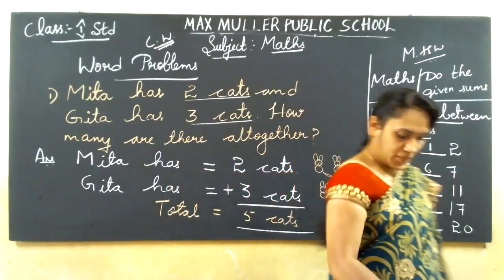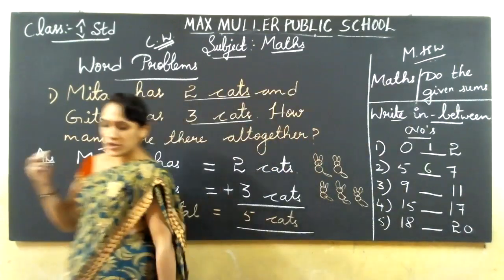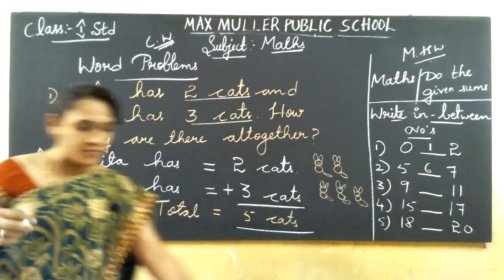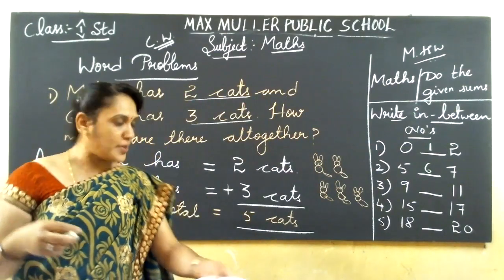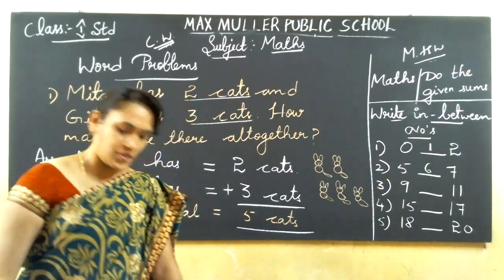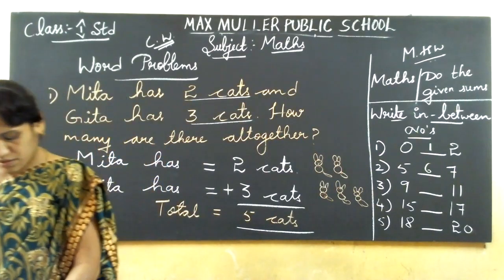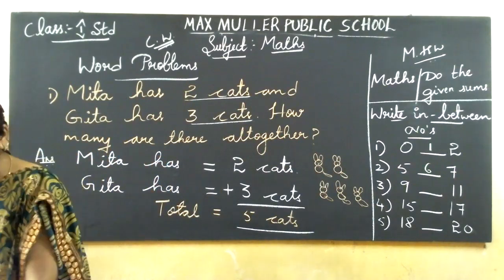Understand, children? Yes. Shall I erase the first sum? Once again, shall I explain this? Then only I'll erase and write the second sum for you. Okay. You copy neatly. Then keep ready the second sum on the next page. Shall I explain one more time? Yes. I'll tell one more time. Then only I'll start.